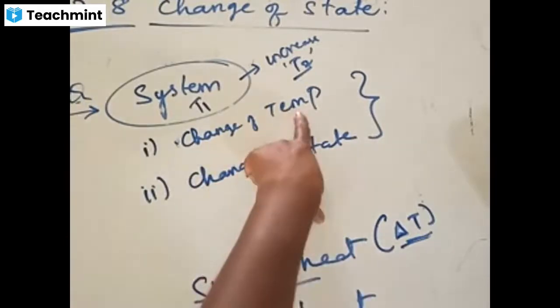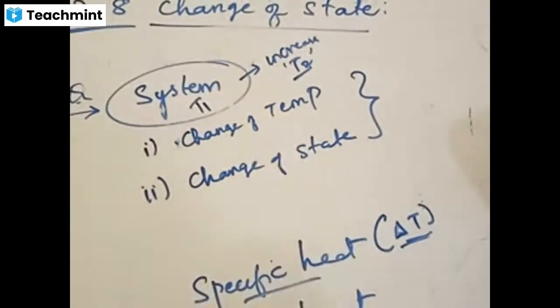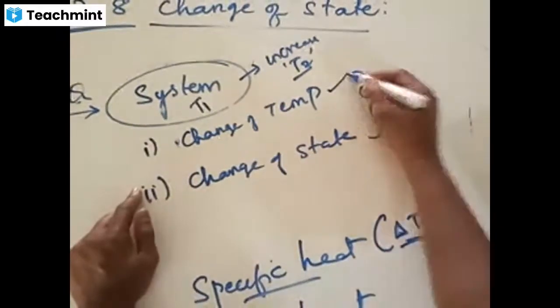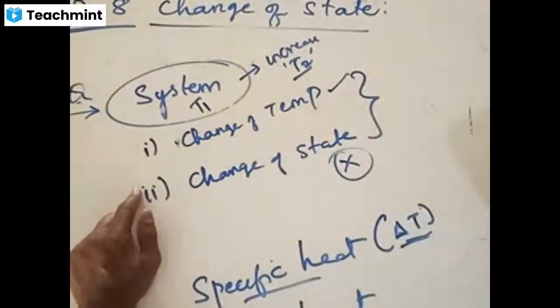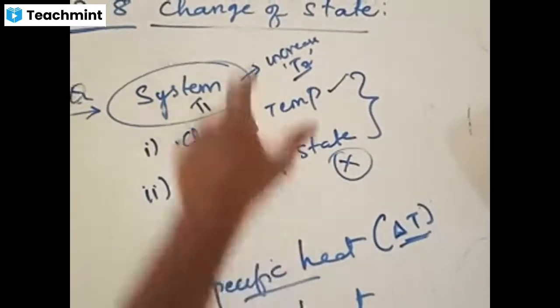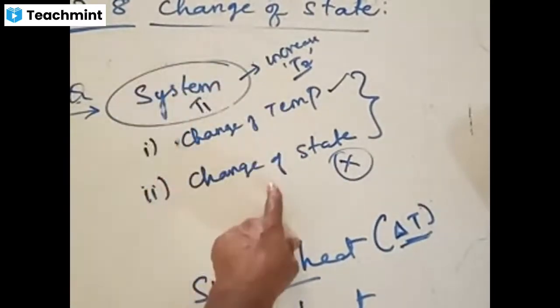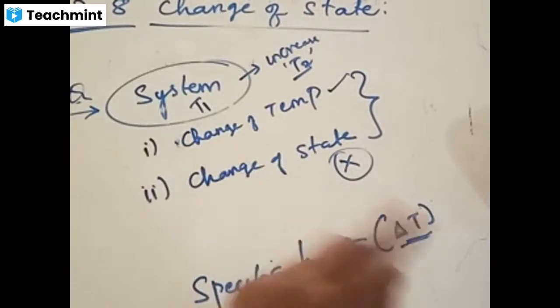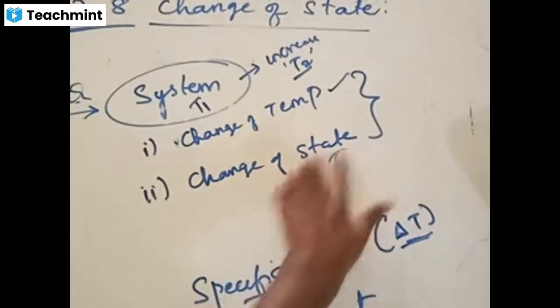During that change of temperature, change of state is not taking place. What does it mean? The system is remaining in the same state.